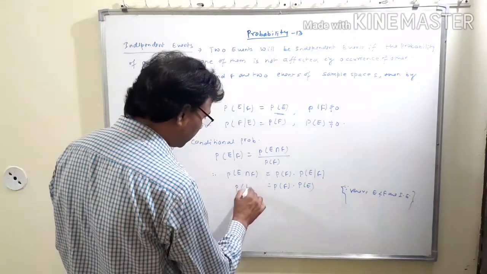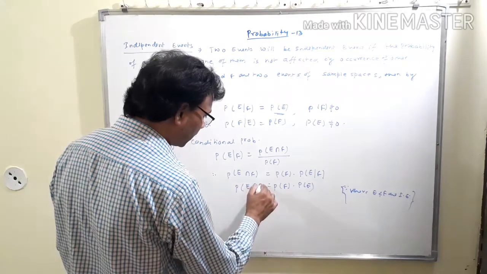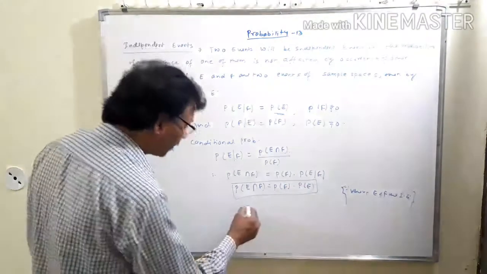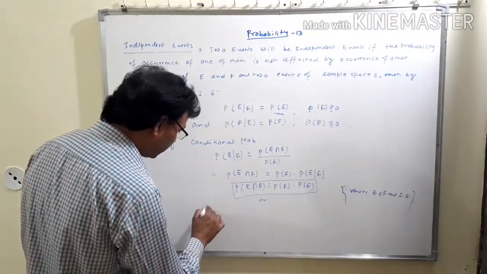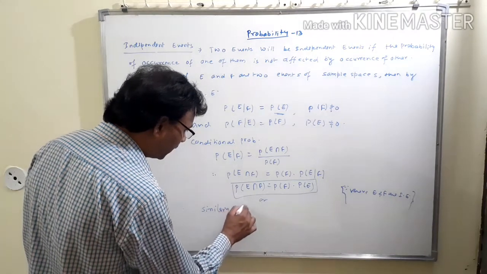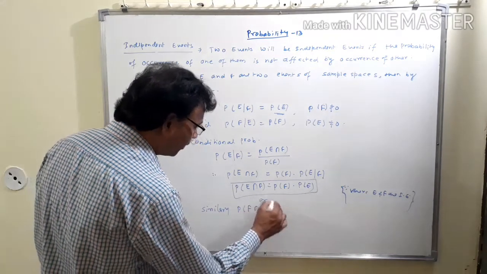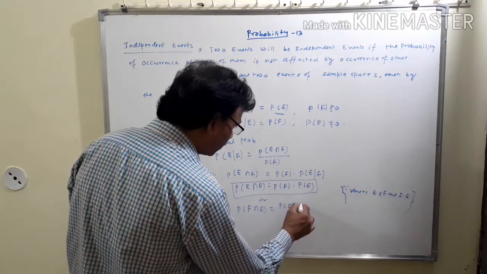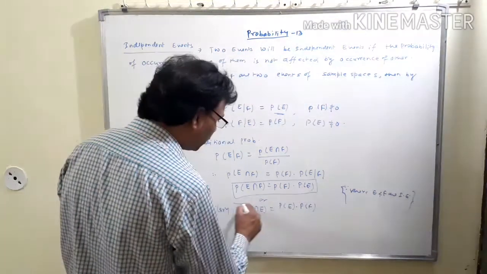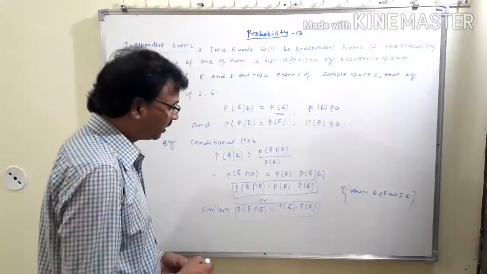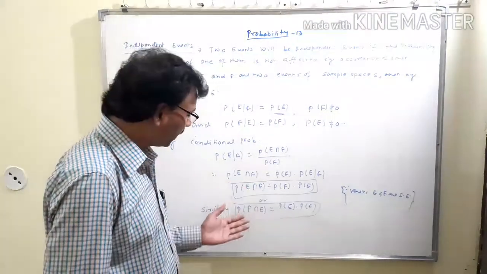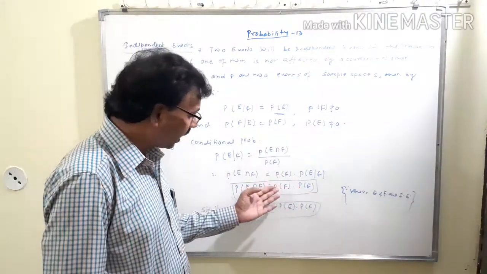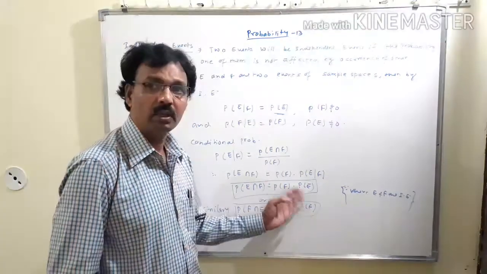That means we can say that P of E intersection F will be equal to P of F into P of E, or similarly we can write P of F intersection E will be equal to P of E into P of F. Since both results are the same, there is no difference between them.